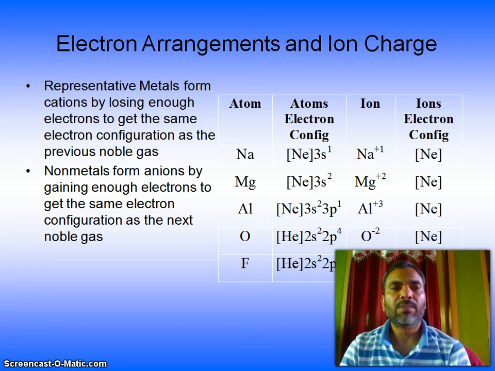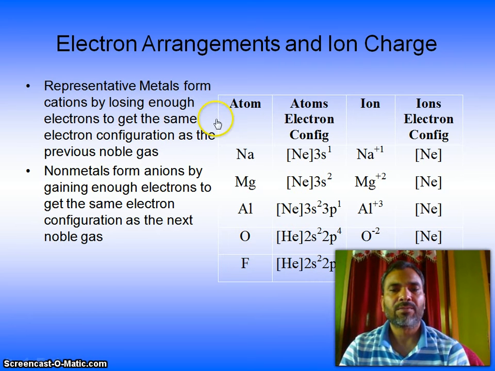So, representative metals form cations by losing enough electrons to get the same electron configuration as the previous noble gas. Nonmetals form anions by gaining enough electrons to get the same electron configuration as the next noble gas.